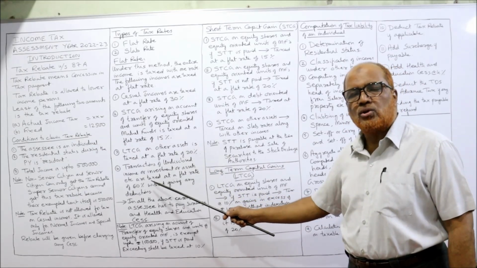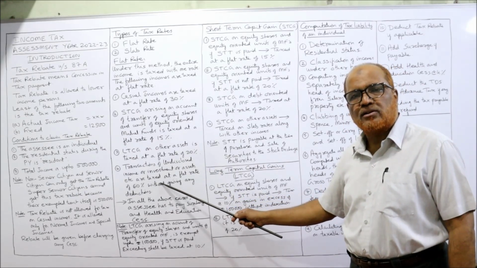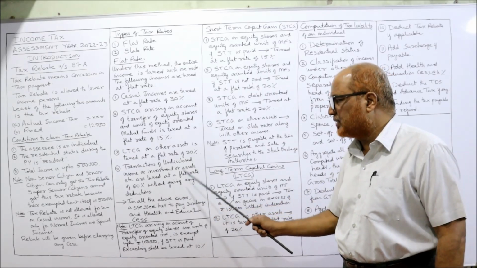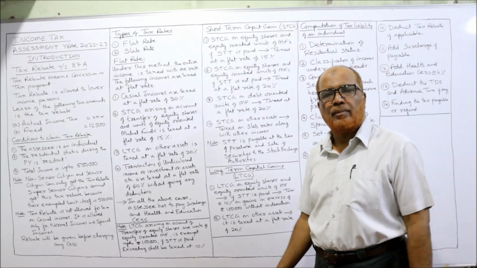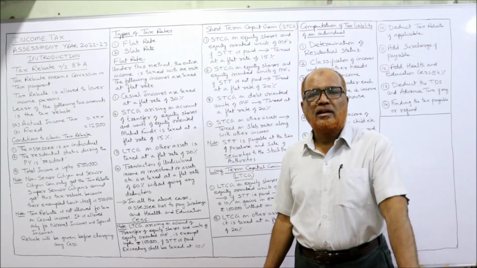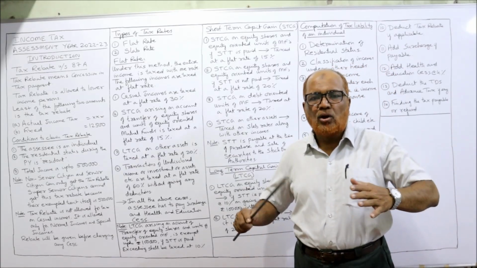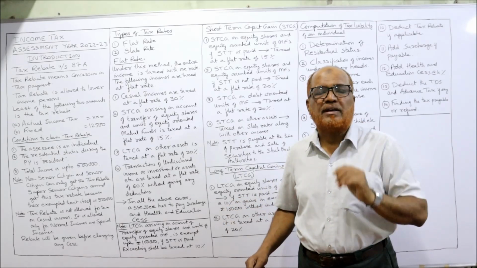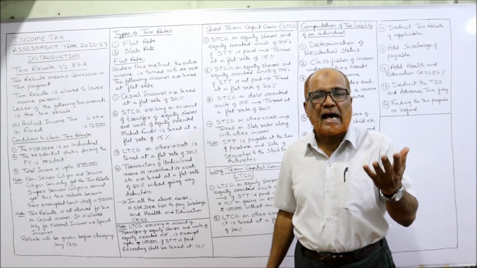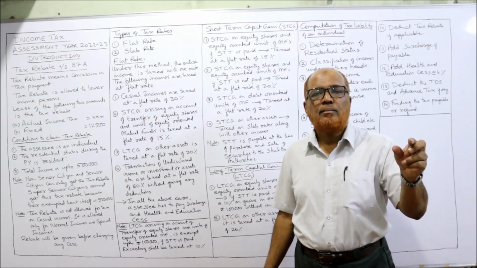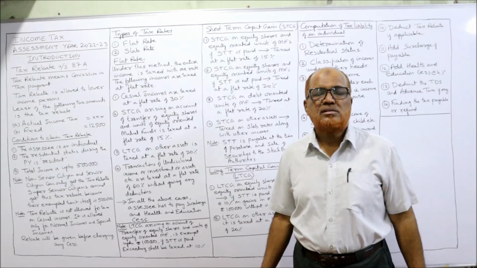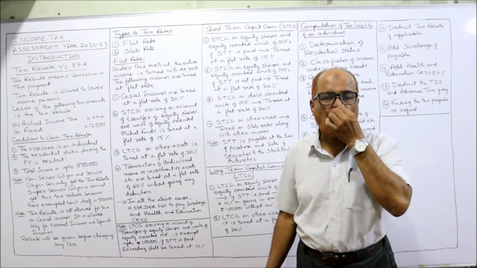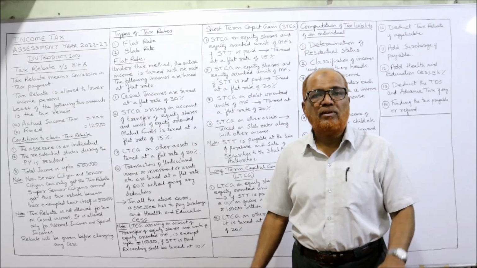Transactions of undisclosed income or investment or assets are taxed at a flat rate of 60% without giving any deduction. Remember, if a person has not disclosed his income, investments, or assets properly, then income tax will charge 60% tax on that income, investment or asset without giving any deduction.